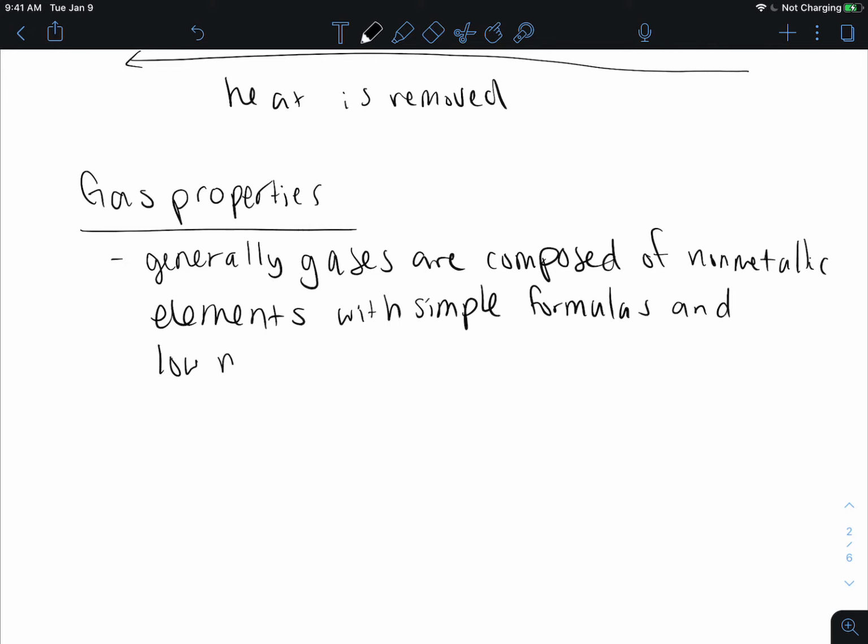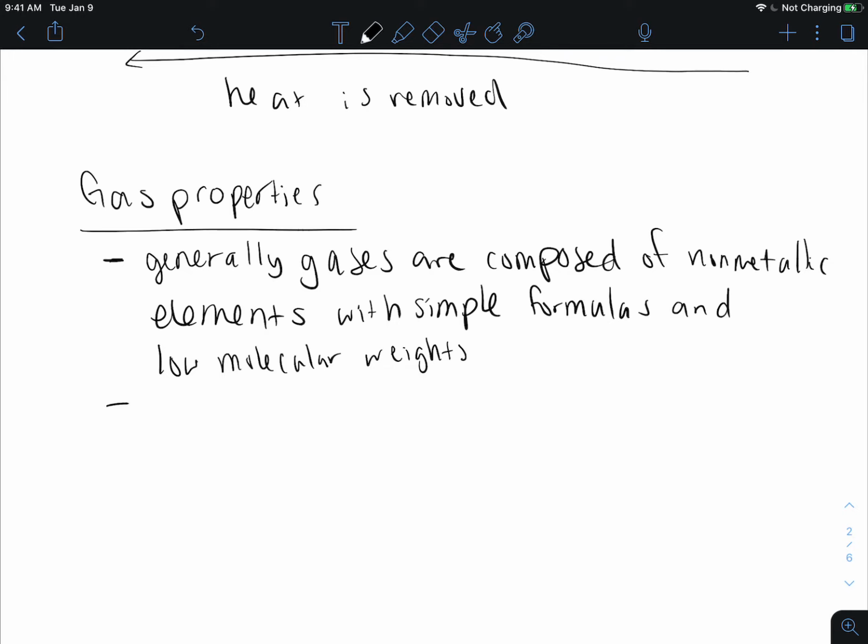And low molecular weights allow it to actually go into the gaseous phase. If it's very, very heavy, it's not going to go into the gaseous phase very easily. And of course, when I'm talking about this, I'm talking about things that are normally gases at room temperature, not things that we had to add a lot of energy in to get to a gas.